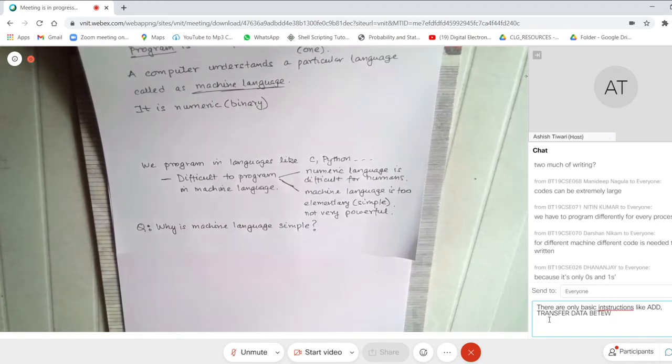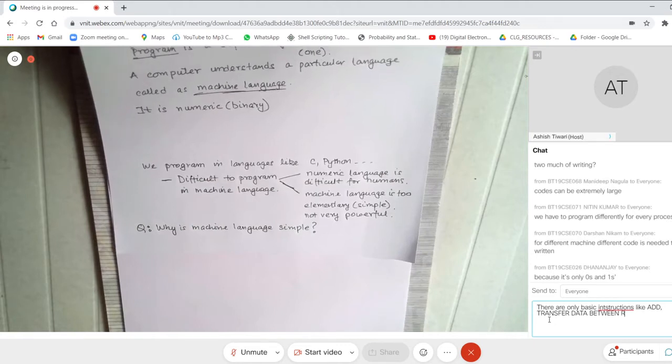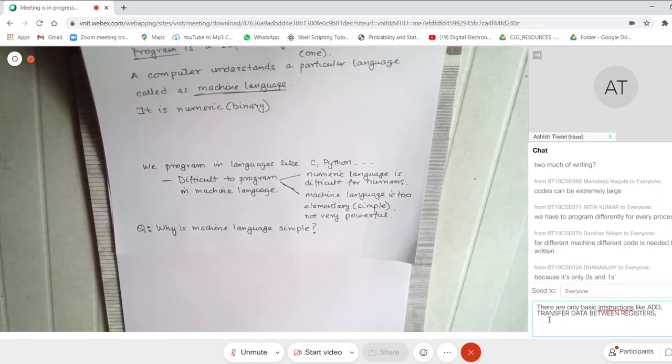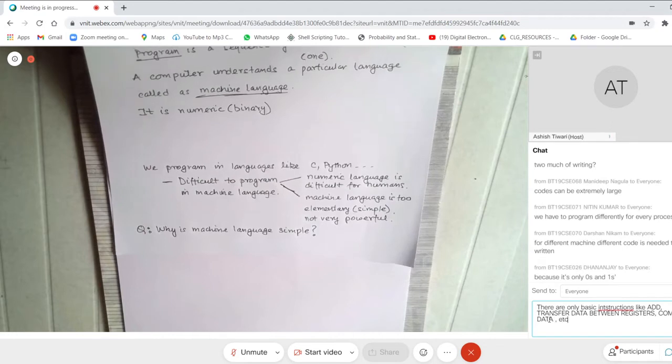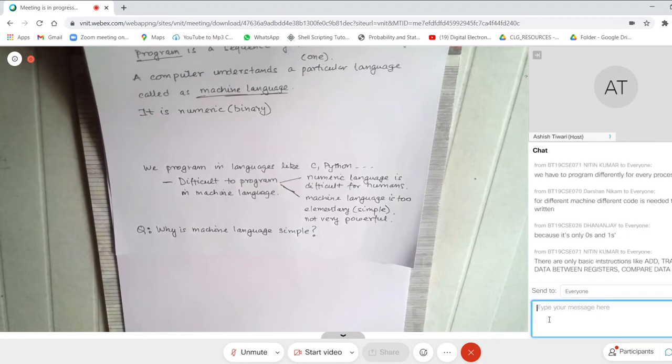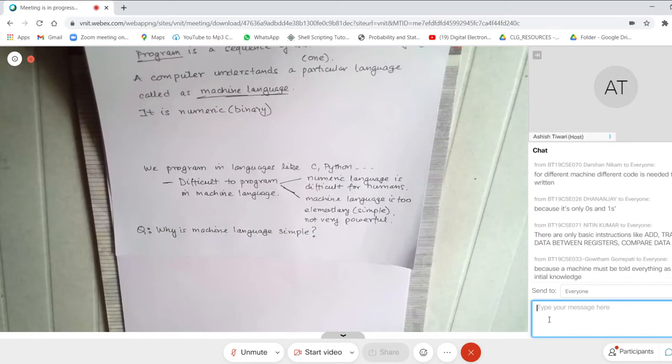So it is incidental that it is zeros and ones, and there is a reason for it. The reason is that you deal with binary logic and you deal with devices or gates which understand binary logic, so it is easier to encode it as zeros and ones, right? But that is not the reason why it is simple. There are only basic instructions like add, transfer. Very good. So Nitin is close to that. But why does it only contain basic instructions is my question.